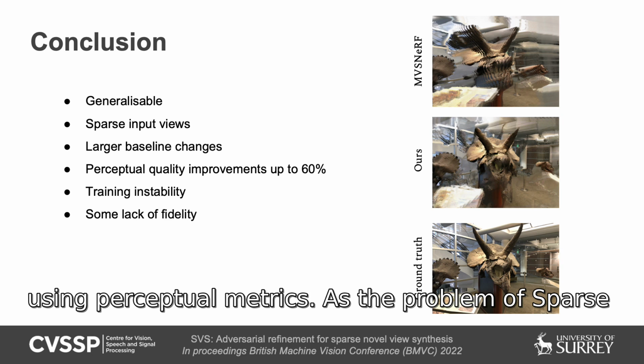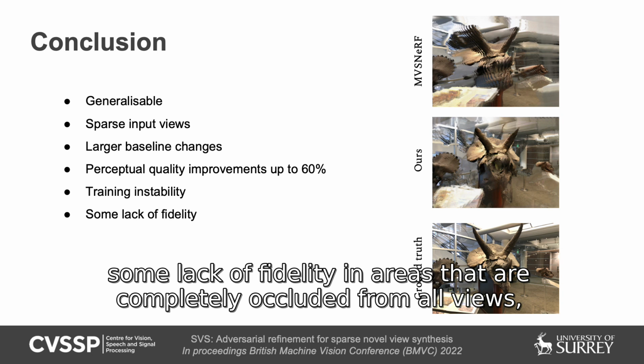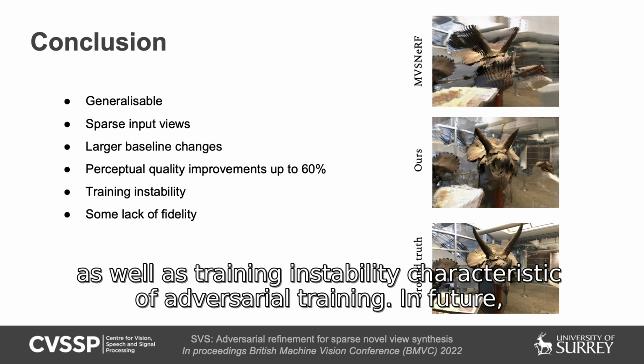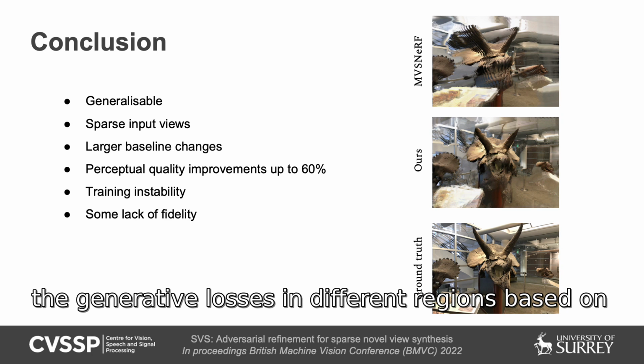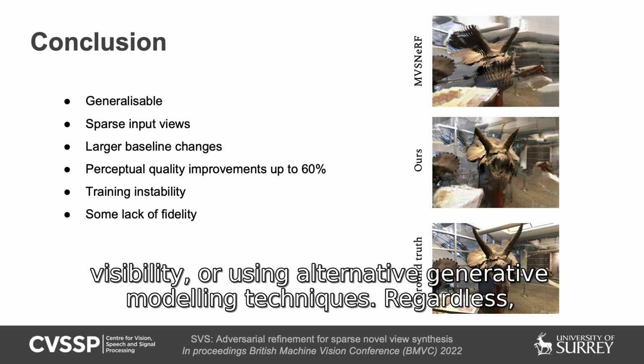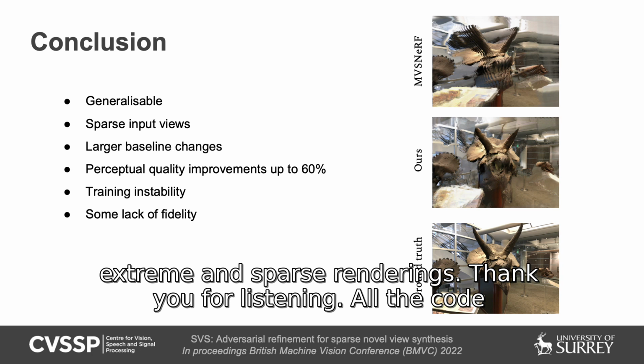As the problem of sparse view synthesis is very difficult and ill-defined, our approach suffers from some lack of fidelity in areas that are completely occluded from all views, as well as training stability characteristic of adversarial training. In future, it might be possible to resolve this by reweighting the generative losses in different regions based on visibility or using alternative generative modeling techniques. Regardless, we hope the proposed approach is a major step towards achieving more extreme and sparse renderings.